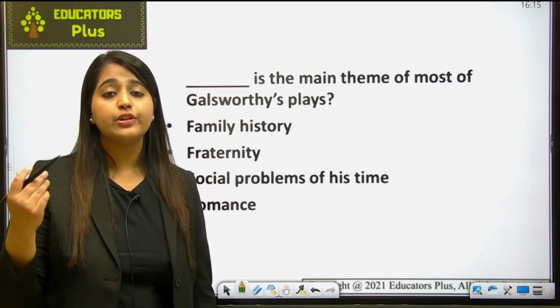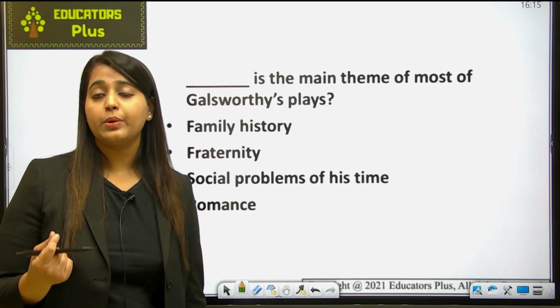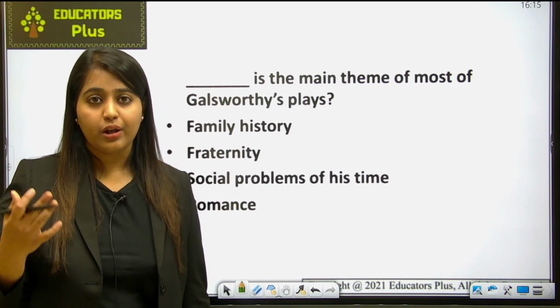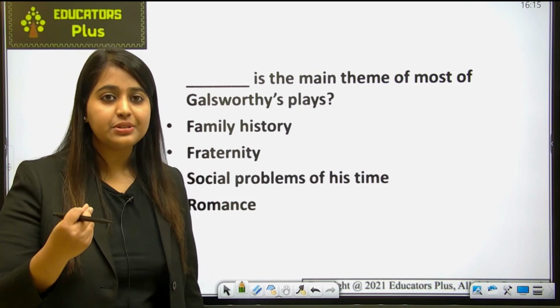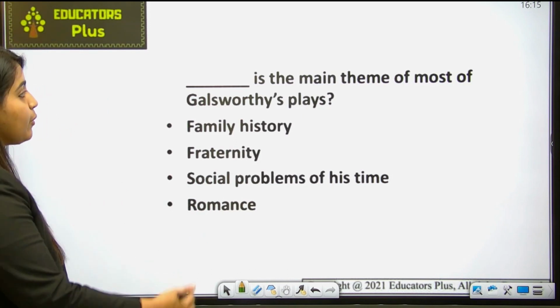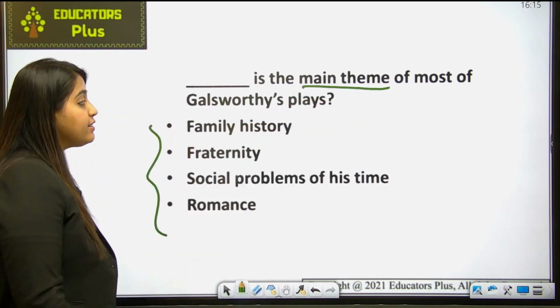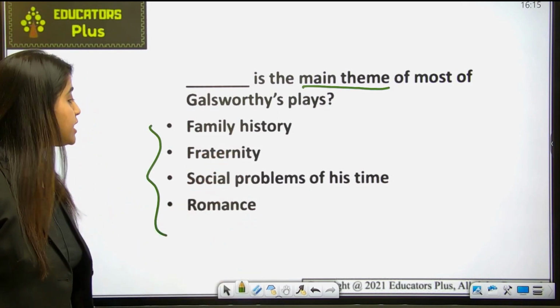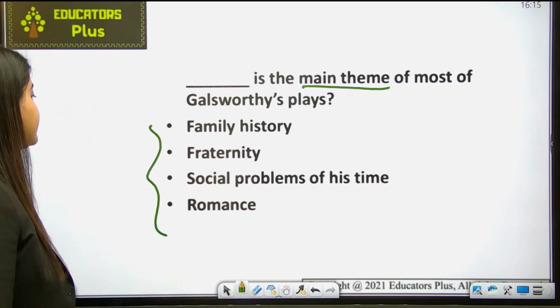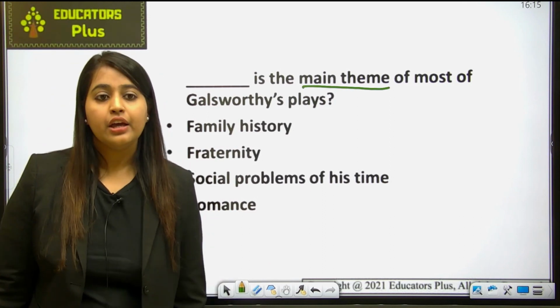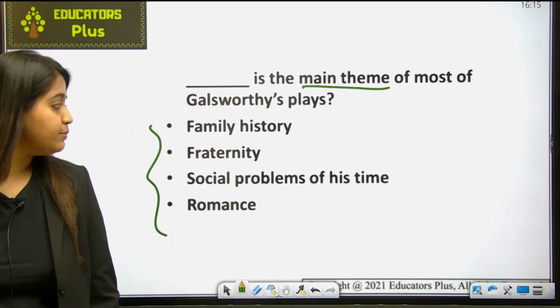So out of these, when you know the story, I have explained a lot of works as well. So out of so much knowledge you have gained in my lecture, can you just tell me what is the main theme of most of the Galsworthy plays out of these four? Is it family history? Is it fraternity? Is it social problems of his time? Or is it romance? Okay, you have to answer the question.